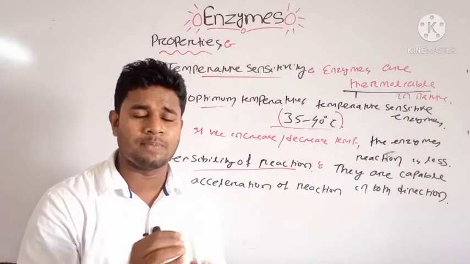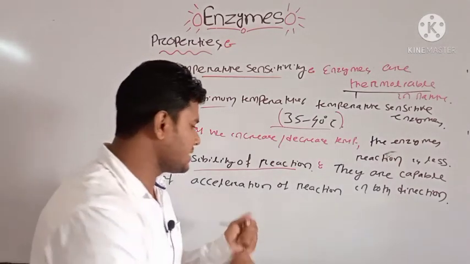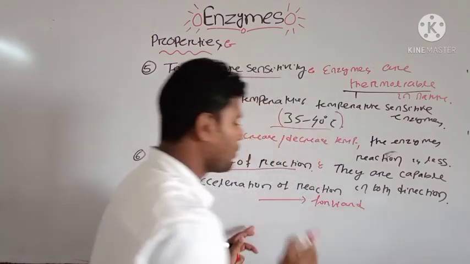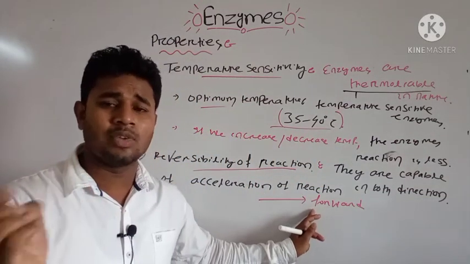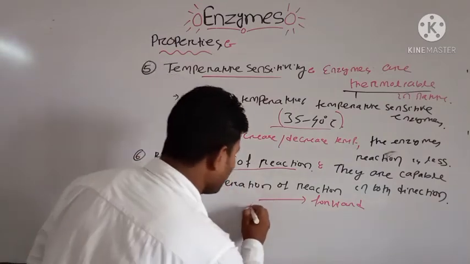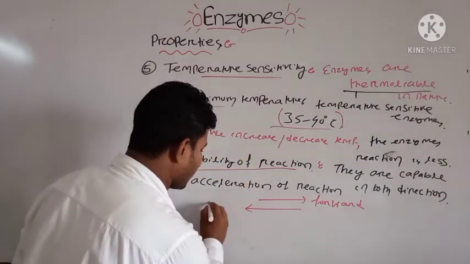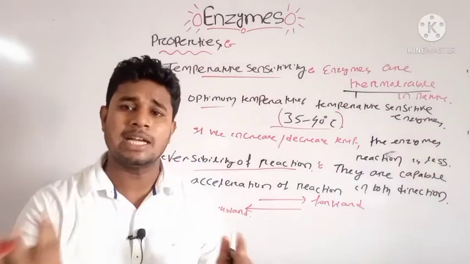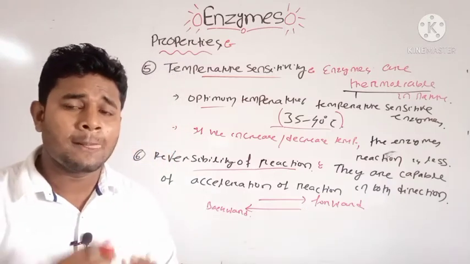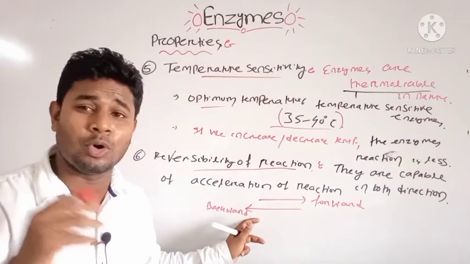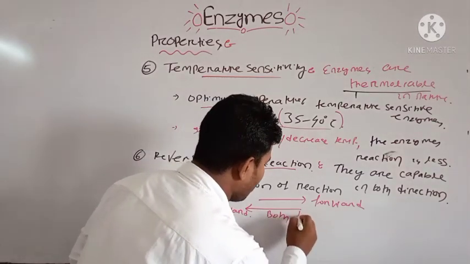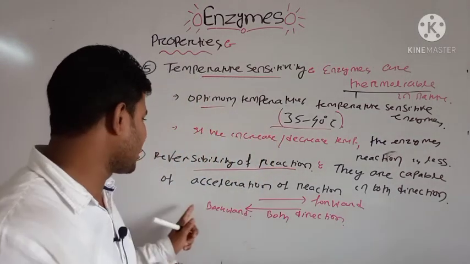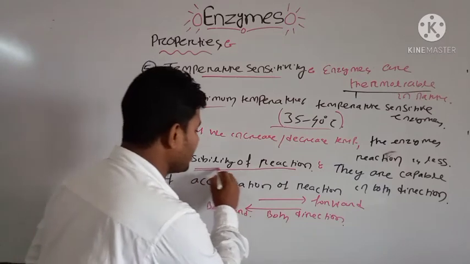If you want to accelerate the reaction in the forward direction, we can use the enzyme. If you want to accelerate it in the backward direction, then also the enzyme can reverse that reaction. That's why enzymes can act in both directions, forward and backward, and have the reversibility of reaction property.